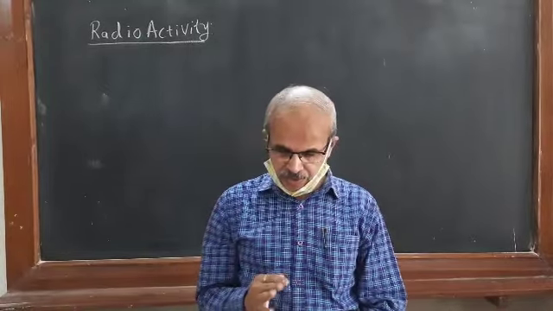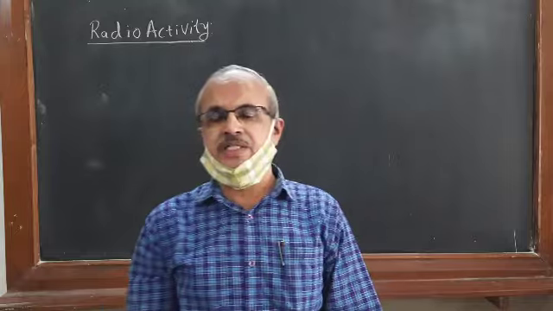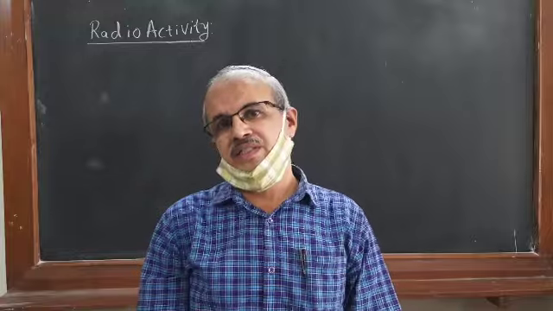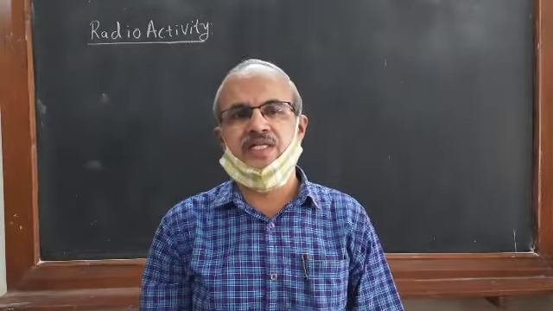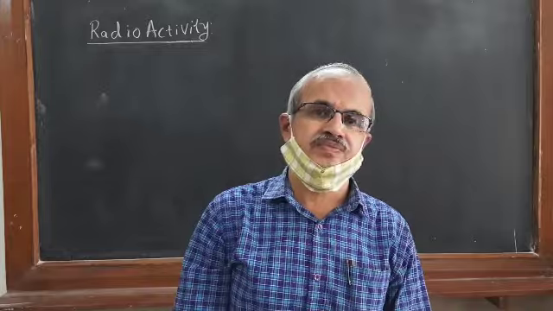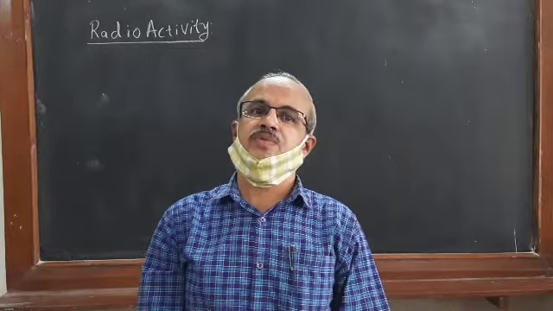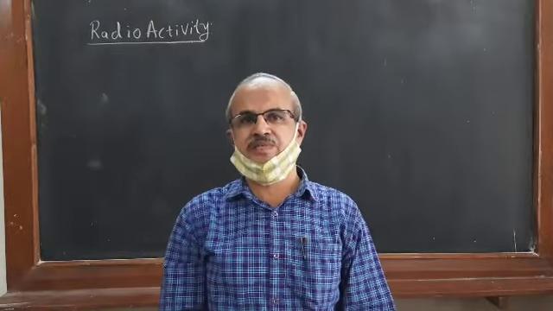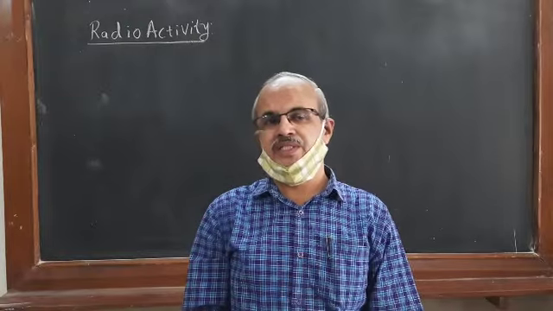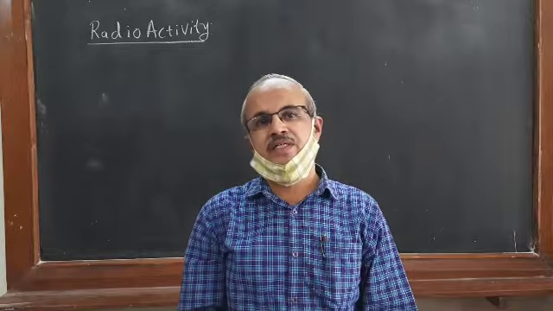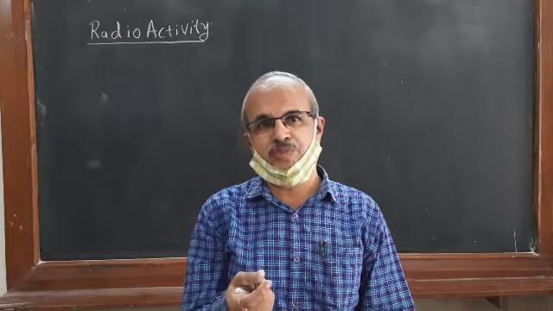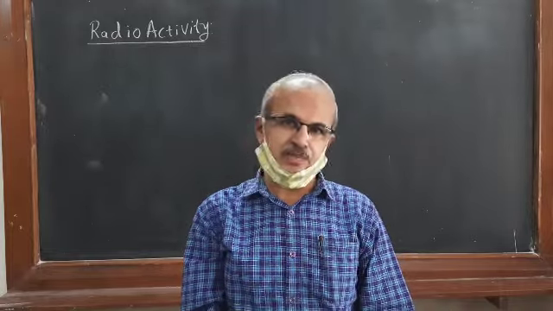Now, if we take the emission of alpha rays, these alpha rays are very light because they are identified as helium nuclei. Alpha rays have a +2 charge, as they are positively charged particles. Being a light particle, it has high ionization power but low penetration power.